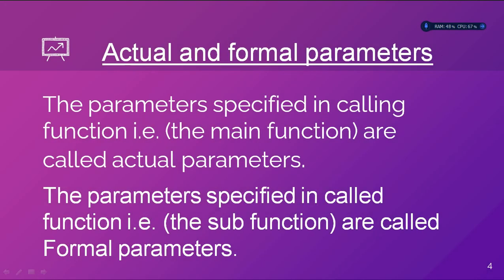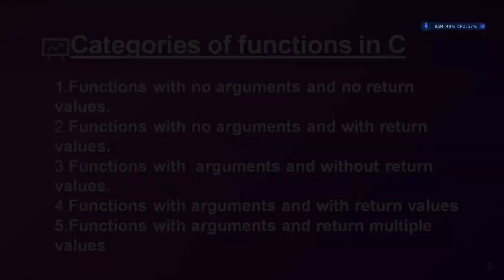Now we'll see what we mean by actual and formal parameters. The parameters that are specified in the calling function, that is, the main function, are said to be actual parameters. Now coming to formal parameters, these parameters are specified in the subfunction, that is, the called function. So the parameters used in the called function are simply said to be formal parameters.